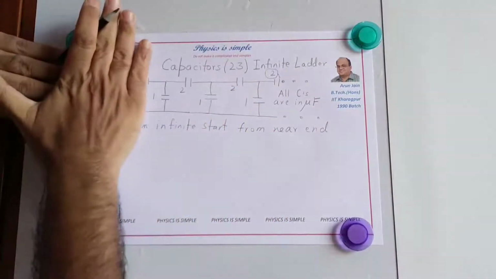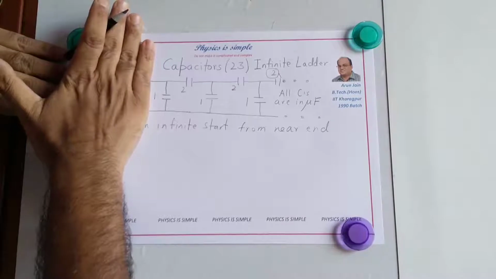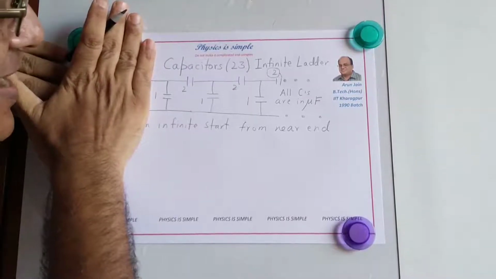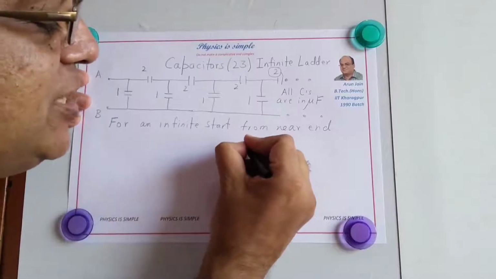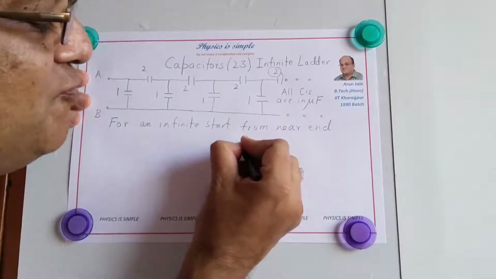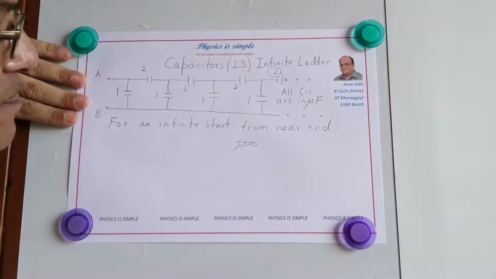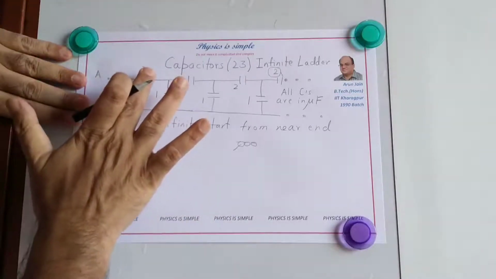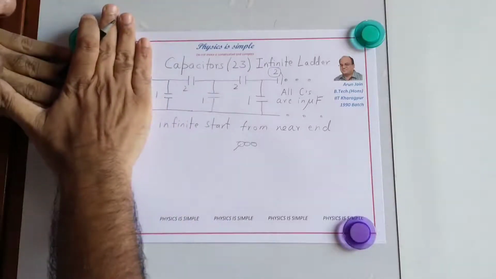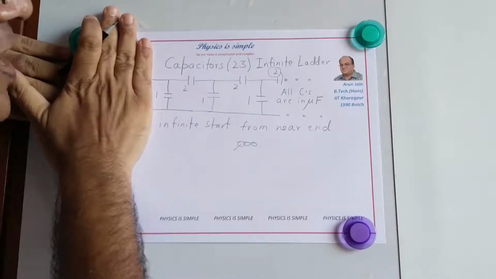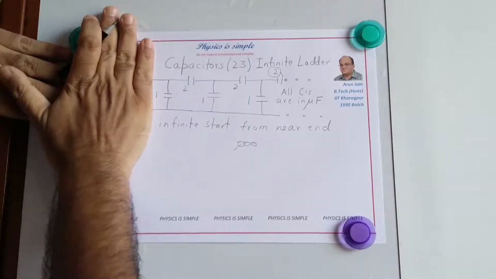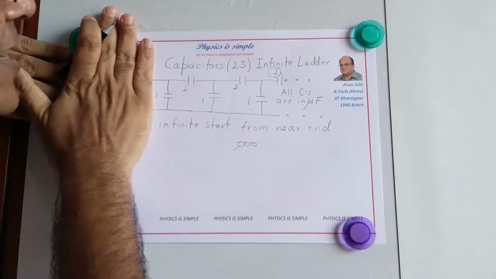So if we remove one section from this infinite ladder, the ladder remains unchanged, because from an infinite chain, if we remove one link, it makes no difference. So if we remove this 1 and 2 and you look at the remaining infinite ladder, the equivalent capacitance will be the same as the capacitance of the original ladder.